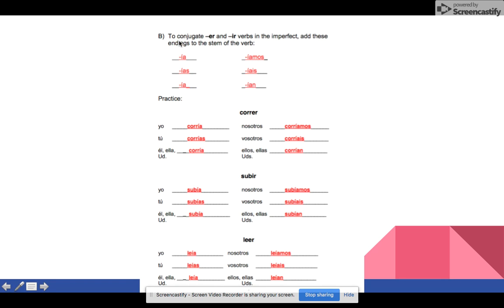All right, let's look at section B. On section B, you have ER and IR verbs. It works basically the same way. Both have the same ending. So you just go ahead and say ía, ías, ía, íamos, íais, and ían. Remember, don't forget, you have an accent mark on all of these. You can pause the video to go ahead and fill in for these. Correr, subir, and leer.